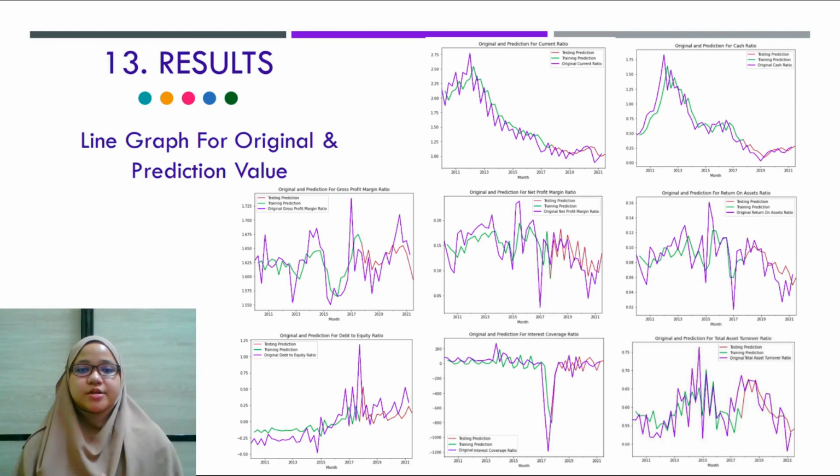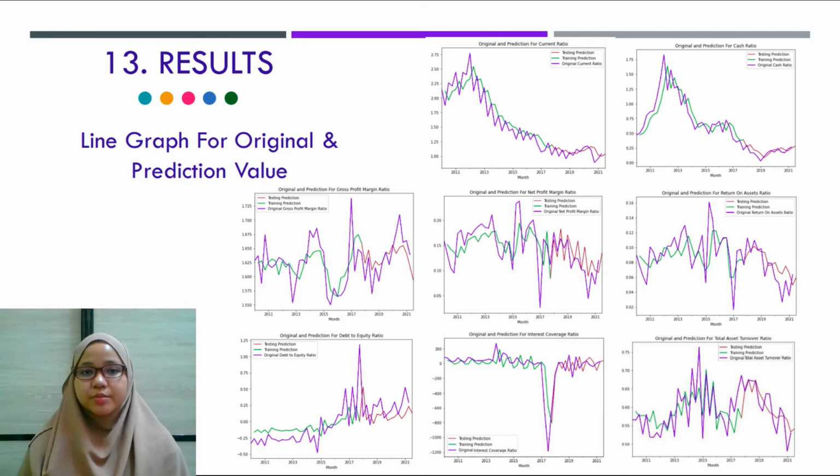This is the line graph for each financial ratio, showing the original value and also the prediction value using the ARIMA model. We can see that each financial ratio prediction does match the actual trends. Therefore, each financial ratio is able to be forecast and the result visualized to the user.